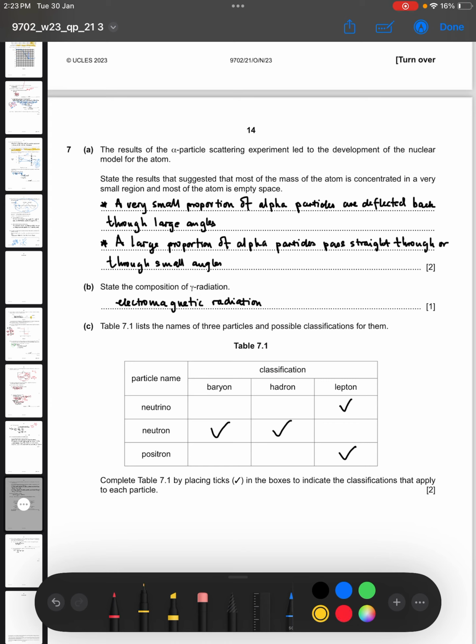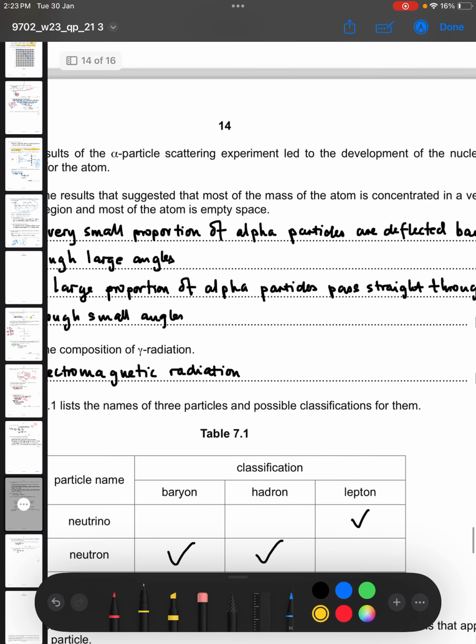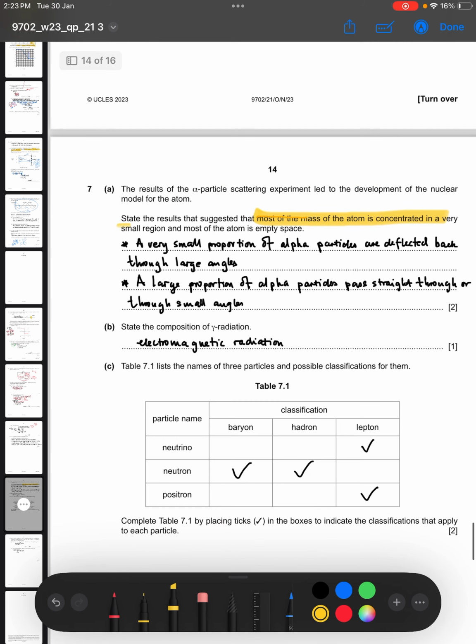The first one is based here. We want to state the result that suggested that most of the mass of the atom is concentrated in a very small region and most of the atom is empty space. So we must give two points, two results, two observations which suggested this. The first suggestion is most of the mass of the atom is concentrated in a very small region.